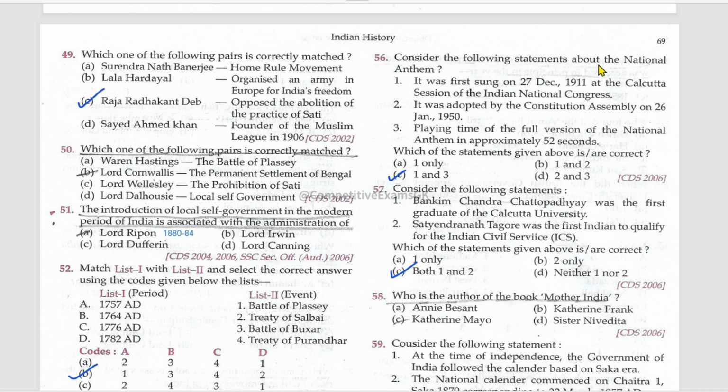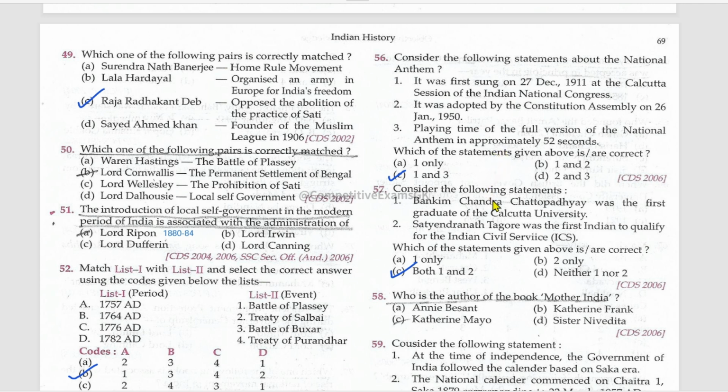Consider the following statements about the national anthem. It was first sung on 27th December 1911 at the Calcutta session of Indian National Congress. Correct. It was adopted by the Constituent Assembly on 24 January 1950. Now, playing time of the full version of the national anthem is approximately 52 seconds.